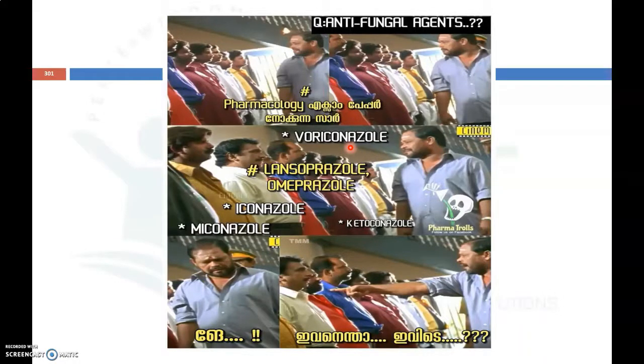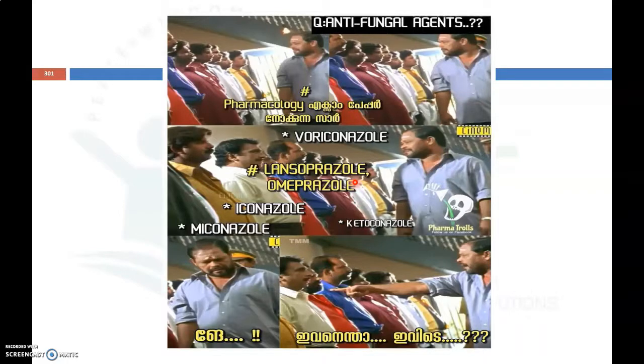Before jumping to the topic, let me remind you there are different drugs which end with azole. So don't confuse other azoles with the antifungal agents, like lansoprazole, omeprazole, cotrimoxazole and metronidazole. These are from other classes. Lansoprazole and omeprazole are proton pump inhibitors.